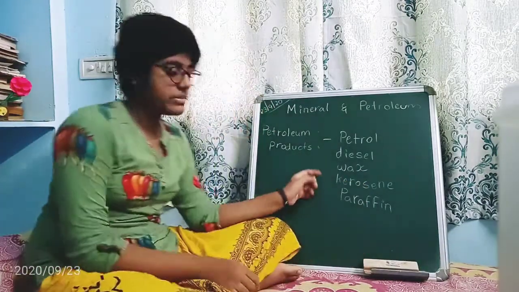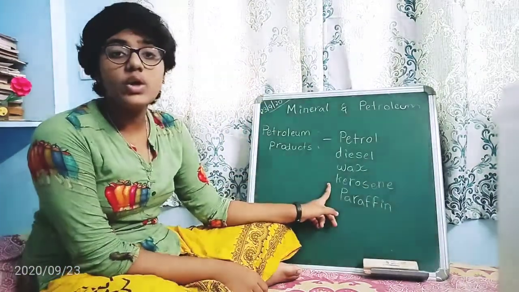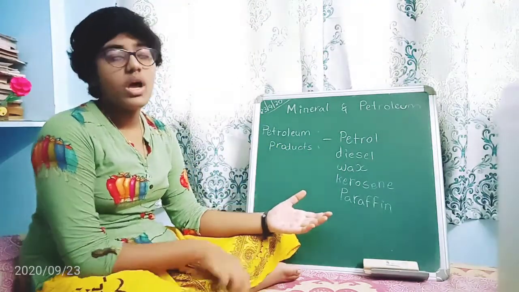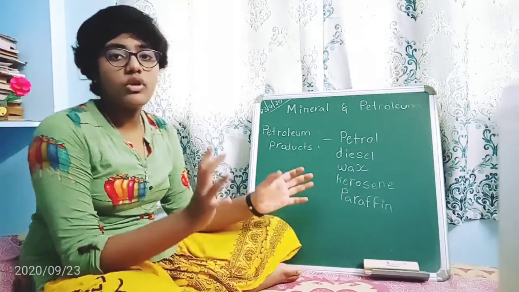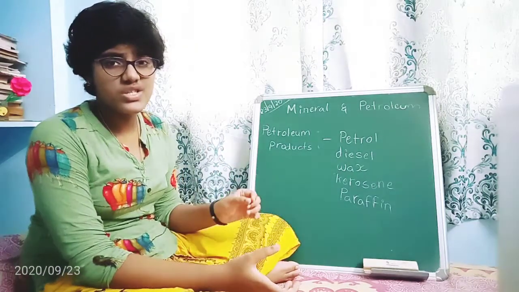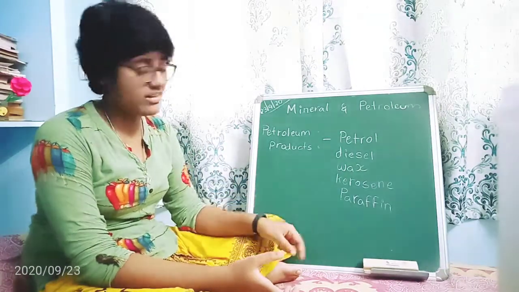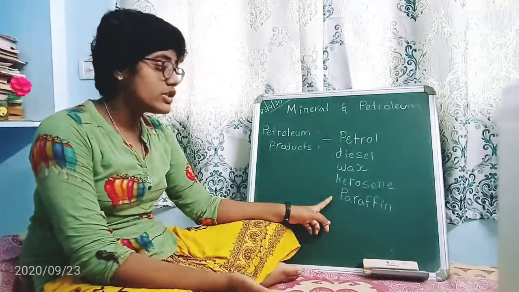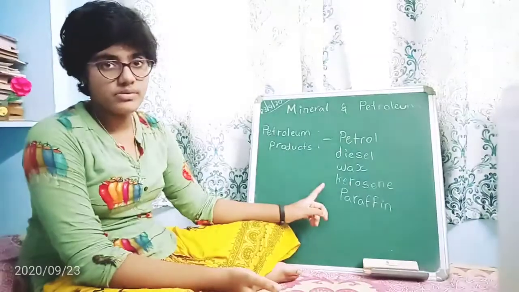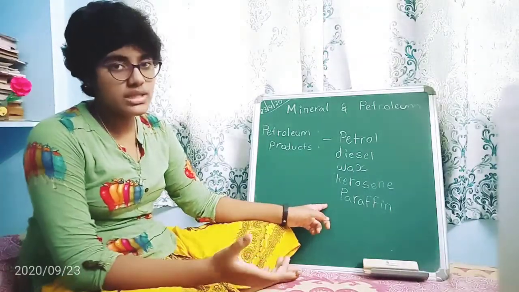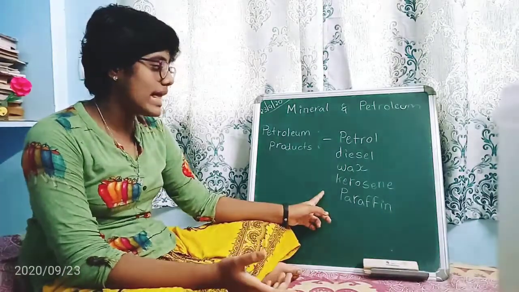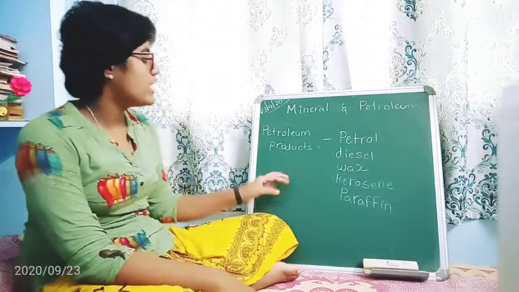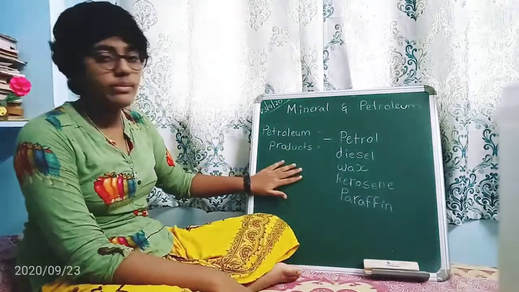Kerosene we use in generators, and for cooking in some gas stoves, and also for firing any dry materials. And next comes paraffin, which is used in medicines like skin lotions, and also in the making of candles. Okay, so these are the petroleum products.